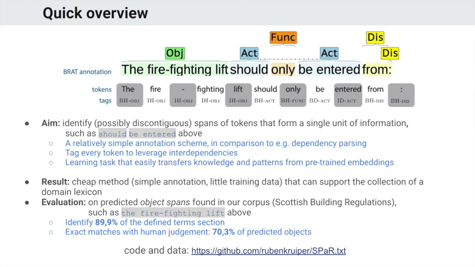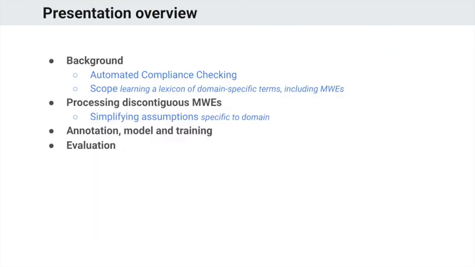We evaluate our system on how well it predicts object spans found in the Scottish building regulations, and we find that the system identifies 90% of the defined terms found in this specific defined term section. In comparison to human judgment, about 70% of the predicted objects are an exact match with what a human would annotate. You can find the code and data for our system on GitHub.